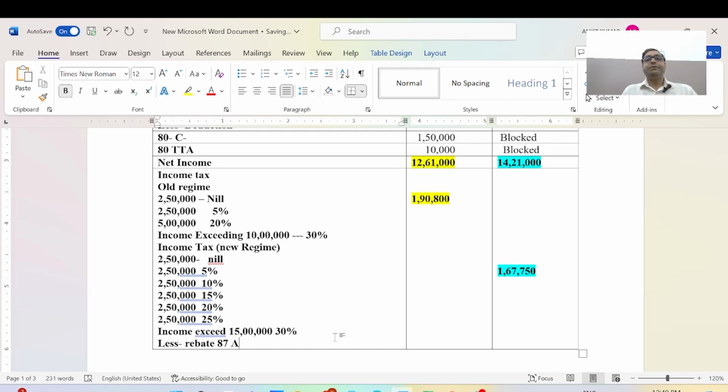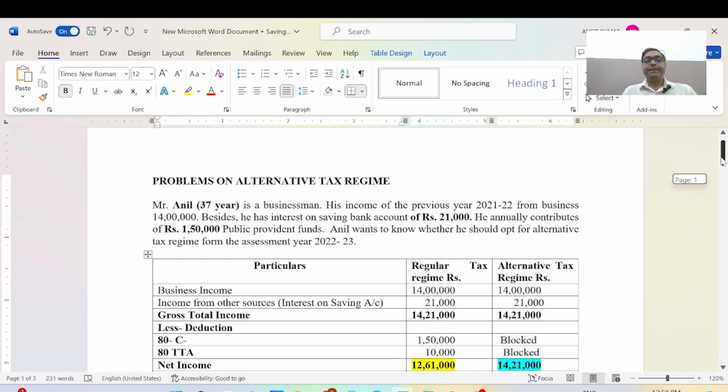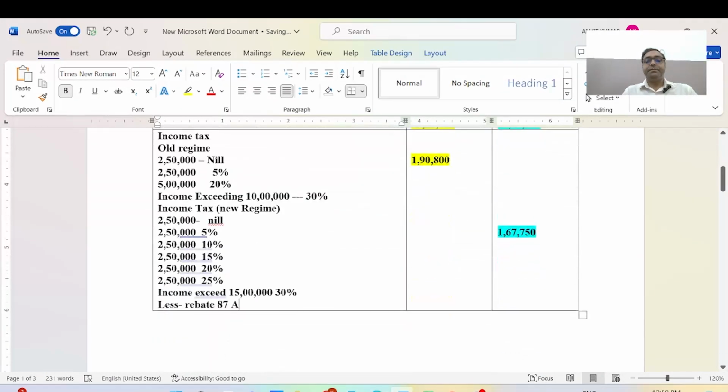This is not available for income more than 5 lakh rupees, as already given in the question. It will not be allowed. It is nil. Same here, it is nil.